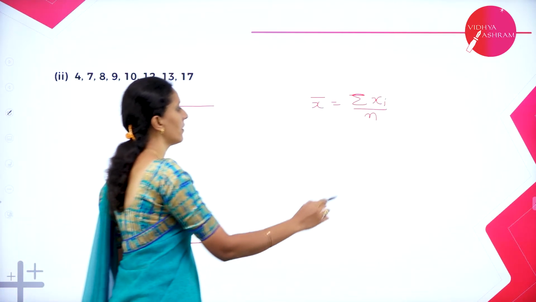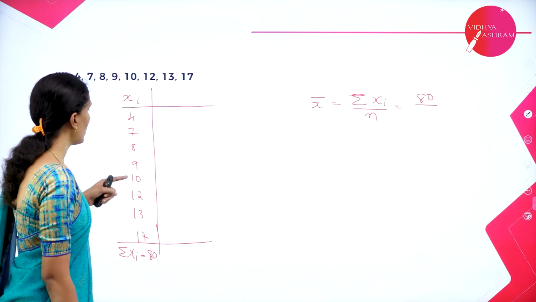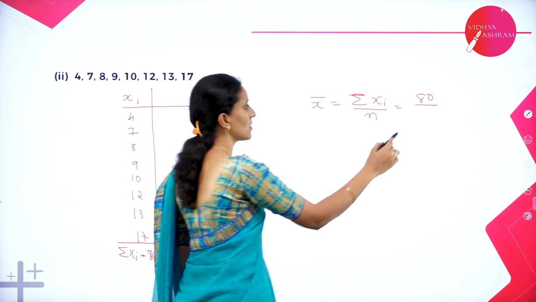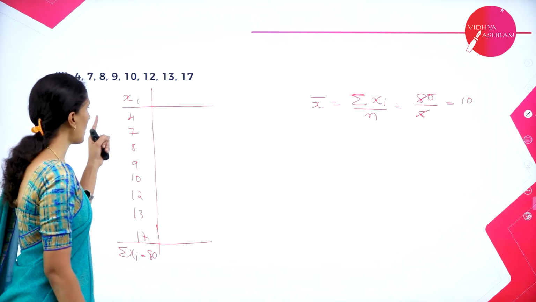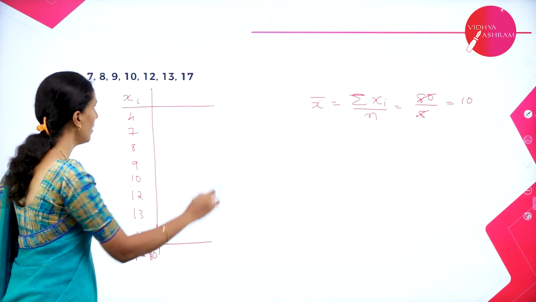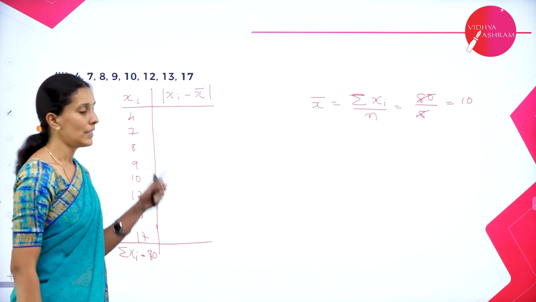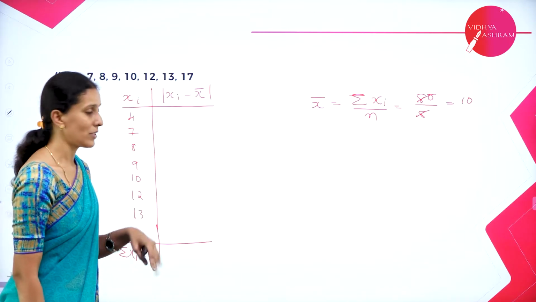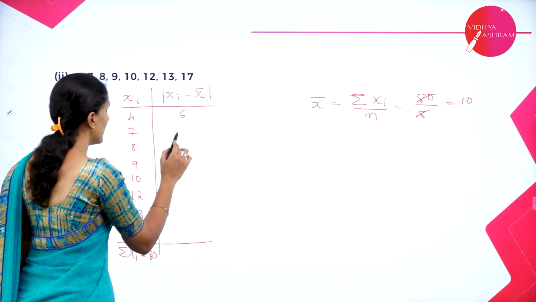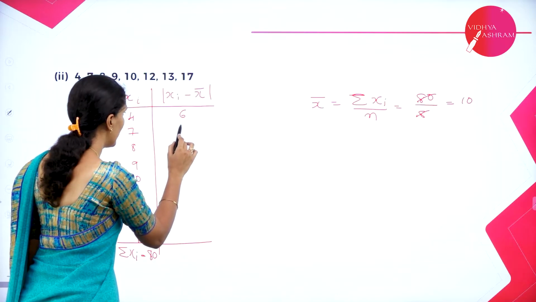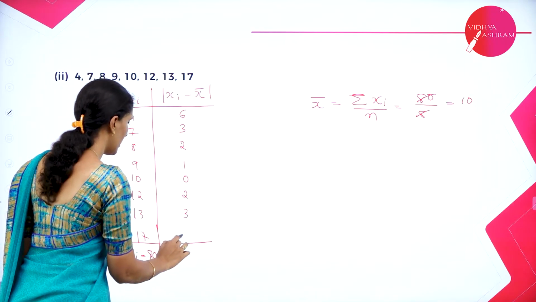So now you have 80 divided by how many terms? 1, 2, 3, 4, 5, 6, 7, 8. So therefore this is equal to 8. When you cancel, the value is 10. Now let us subtract each value from 10 and write only the positive value because it's a modulus. 4 minus 10 is actually minus 6, but write only 6. Similarly, 7 minus 10 is 3, then 2, 1, 0, 2, 3, 7.